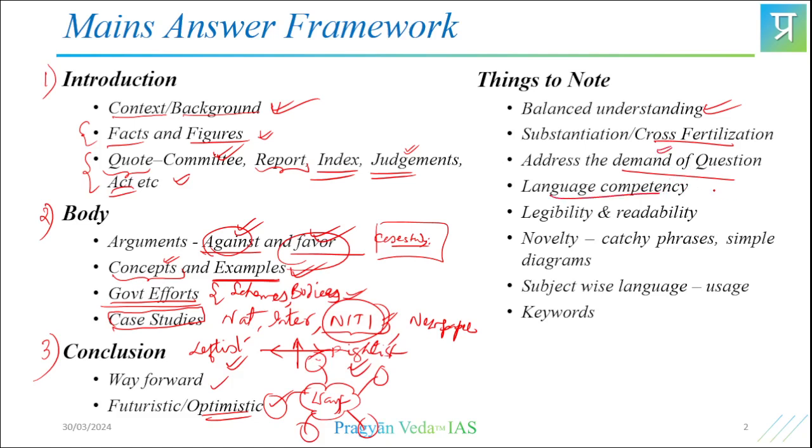And language competency: a decent language, mostly a bureaucratic language, right? If we can remember various keywords of every subject and sprinkle them, then that becomes a good presentation. Legibility and readability: we should not write very hi-fi English vocabulary. It is good to have some keywords pertinent to that particular subject, but do not make it too complex. Readable, legible, simple. They say the KISS formula, keep it simple, stupid.